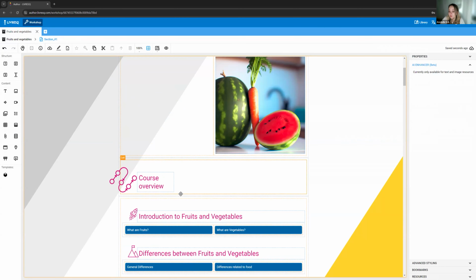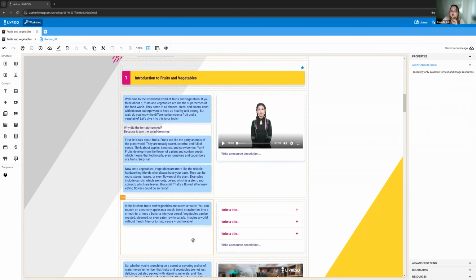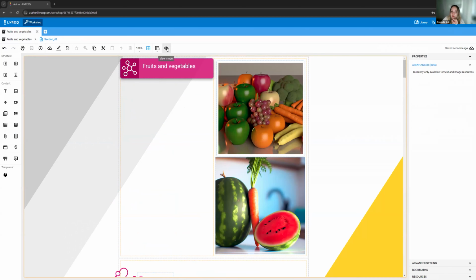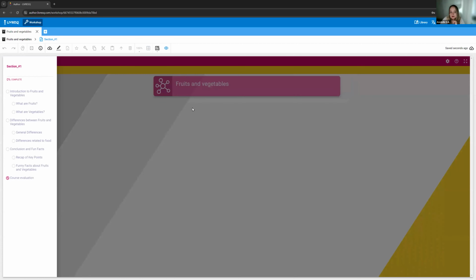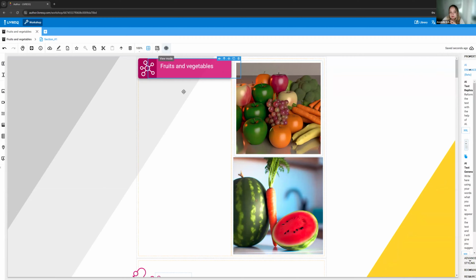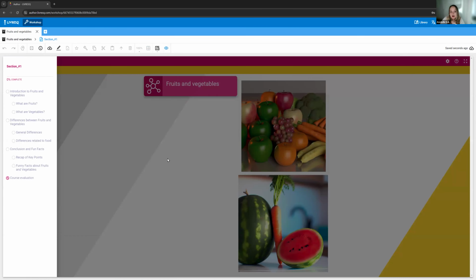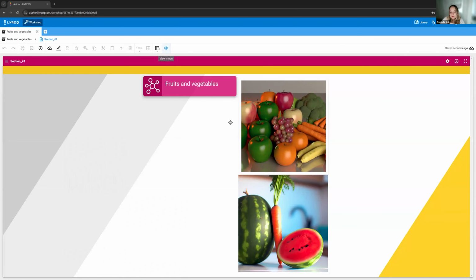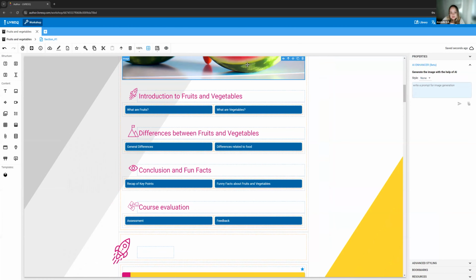By the way, this is the edit mode. So if you've never seen LIVRESQ before, this is not 100% what your project will look like in the end. If you want to see what it looks like, you have this view mode up here. And this little eye icon appears on all resources, all elements. If I click on a resource, I can preview it by using the eye icon. I just see that resource. If I want to preview this row, for instance, I can click on preview for the row and it will show me this row. I want to move this image somewhere where it makes more sense, not here.